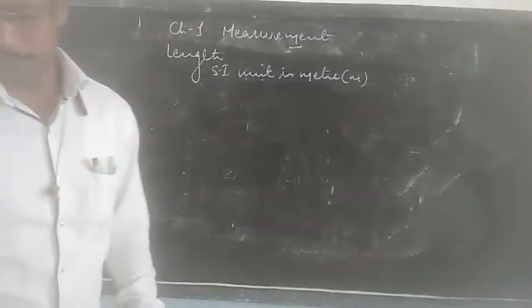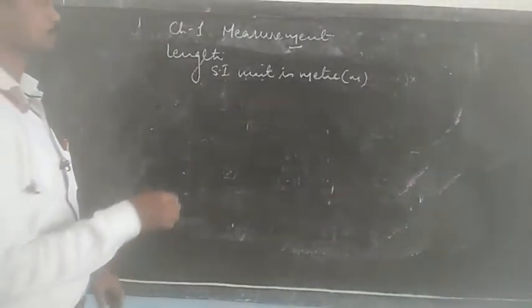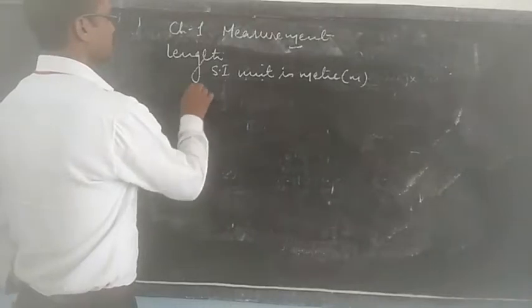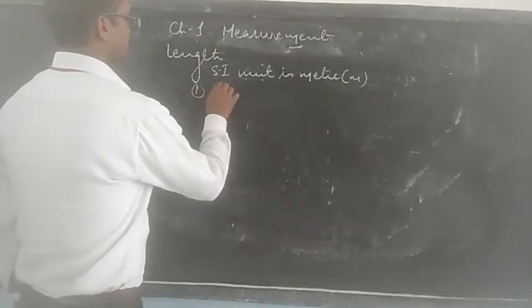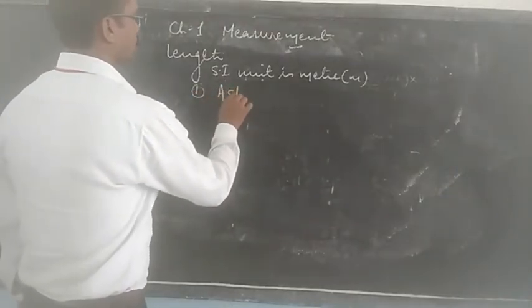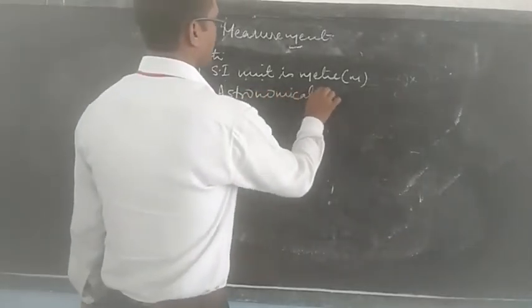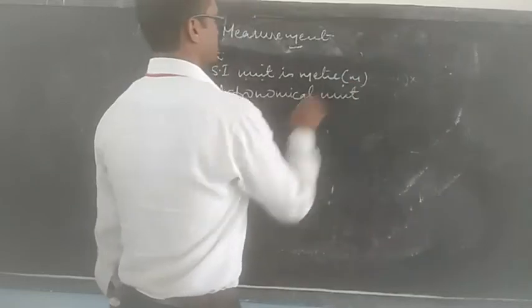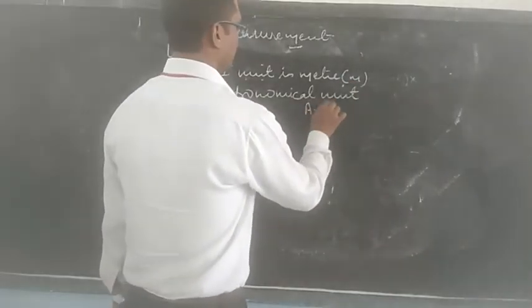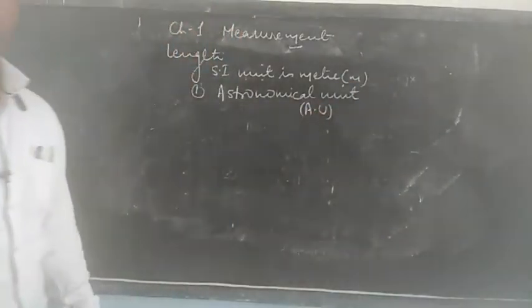So let us see what these are. First is the astronomical unit, which we write as AU.